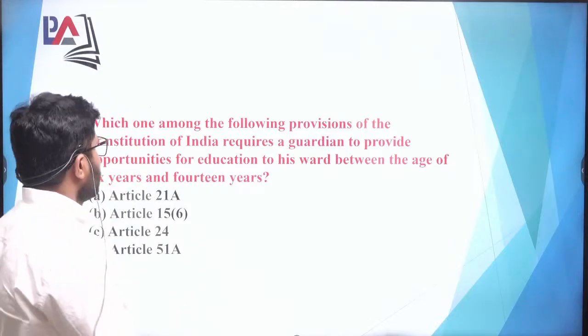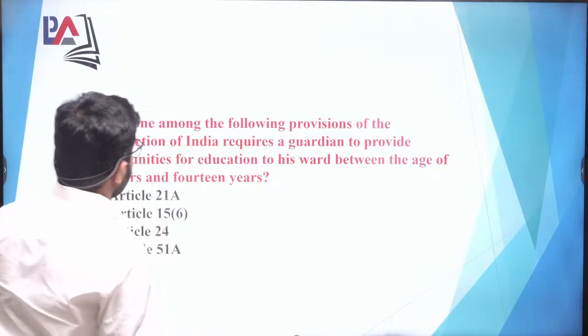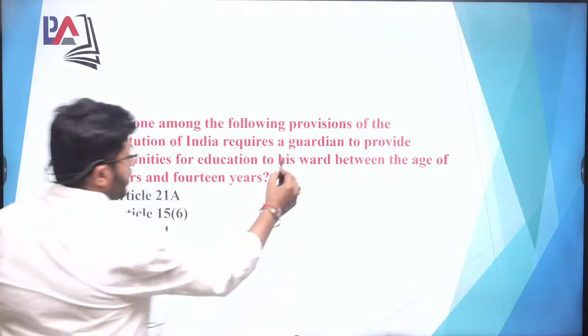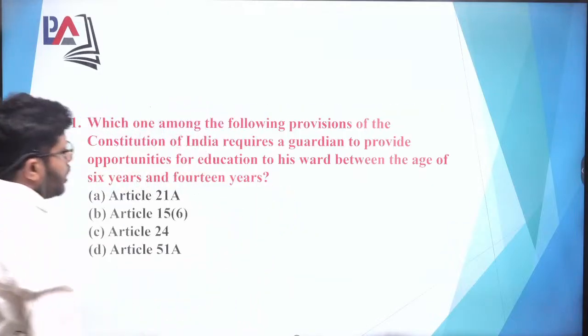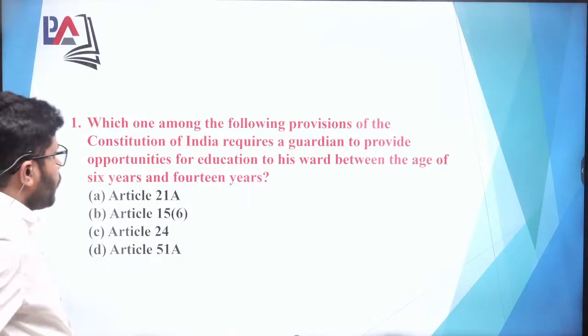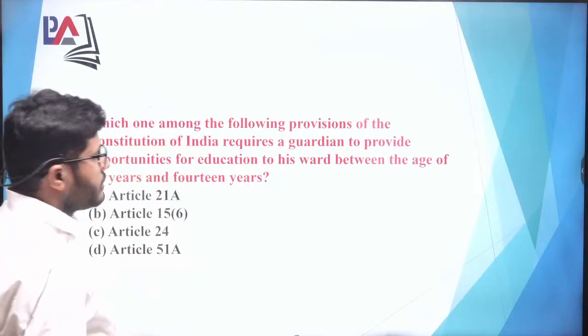So coming on to the question part, the first question is which among the following provisions of the Constitution of India requires a guardian to provide opportunity for the education to his wards between the age of 6 to 14 years. So this is the question paper. The question is regarding the Constitution.